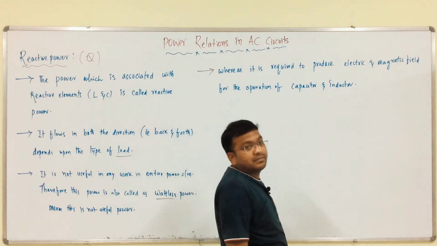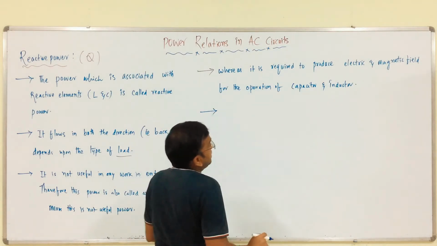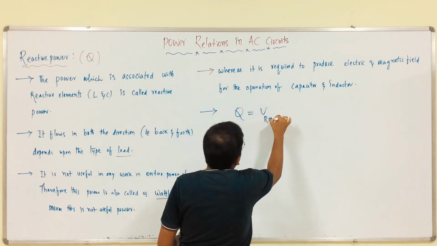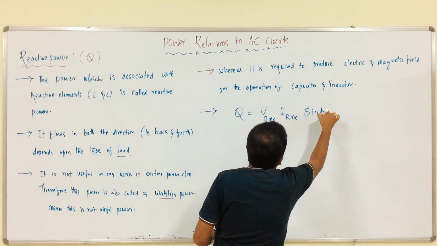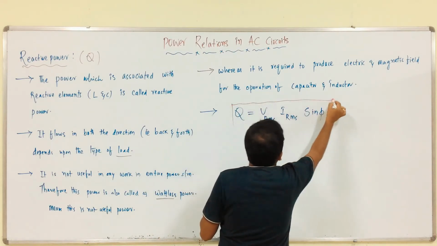Therefore, it is represented as Q, which is nothing but Vrms Irms sin phi. This is the formula for reactive power.